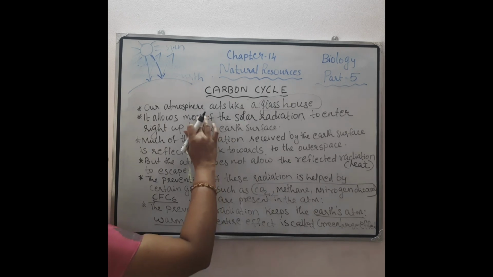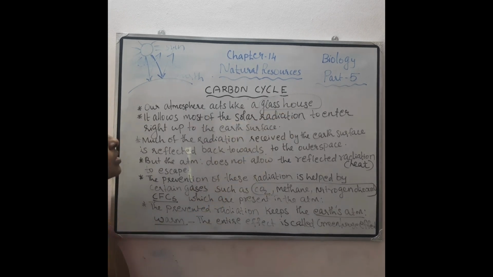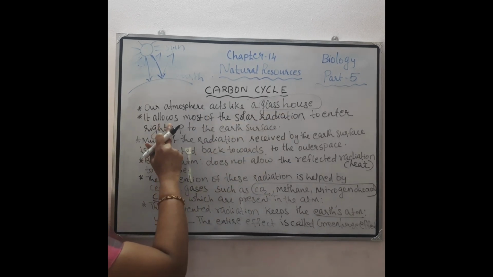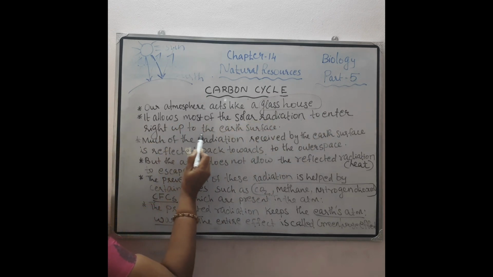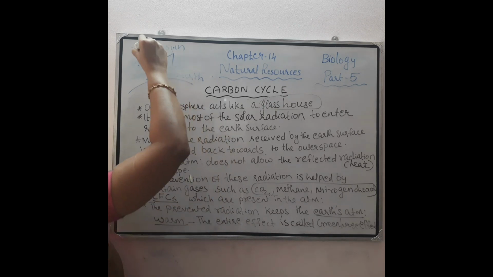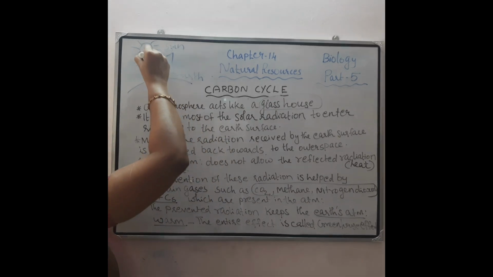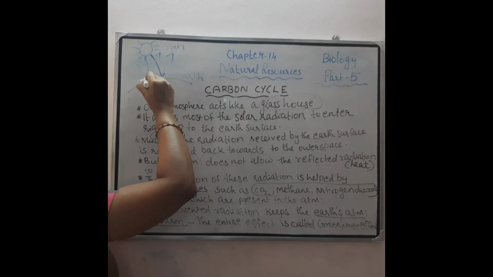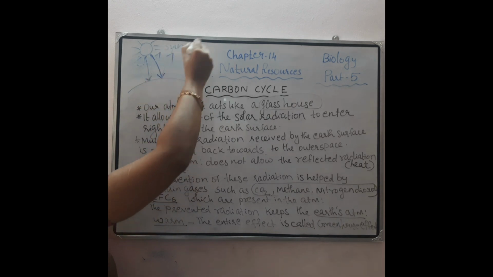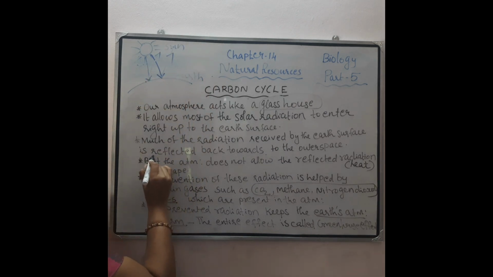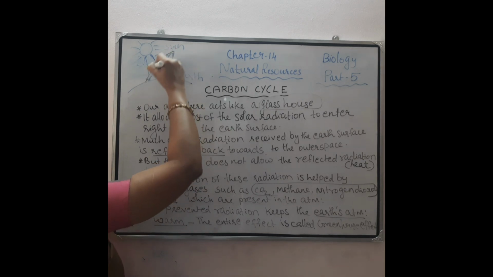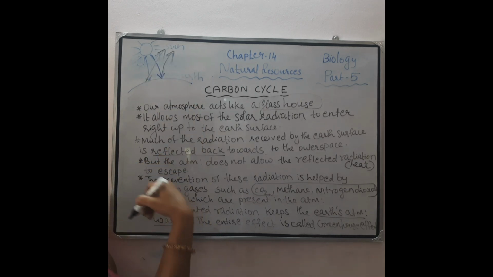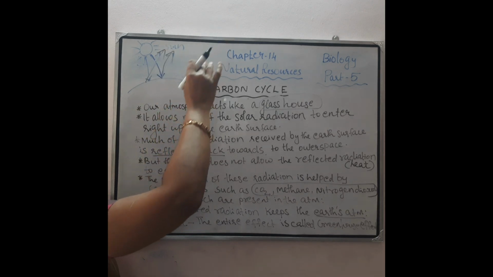So once again, how does this greenhouse effect occur? Our atmosphere acts like a glass house. So this atmosphere allows most of the solar radiation to enter right up to the earth's surface. Like this, it enters to the earth's surface. Then much of this radiation received by the earth's surface is reflected back. Here you can see it is reflected back. Where? Towards the outer space.